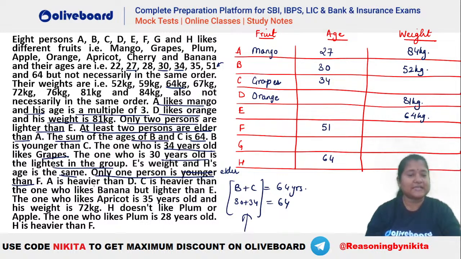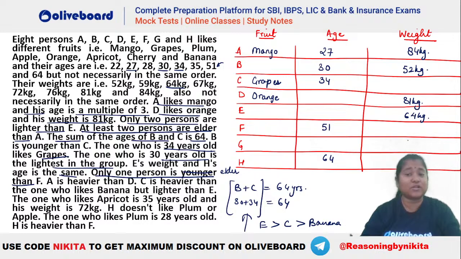Now let's see. C is heavier than the one who likes banana. Okay, let's write it down. C is heavier than banana, but lighter than E. So that means E has to be heavier than C. So now we have this information: E, C, banana.